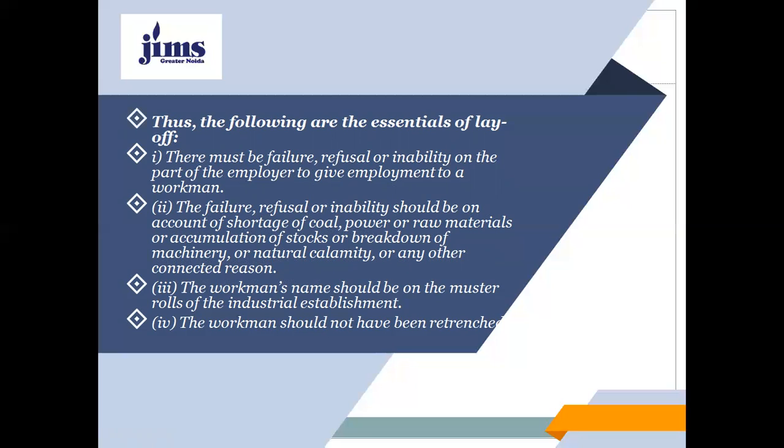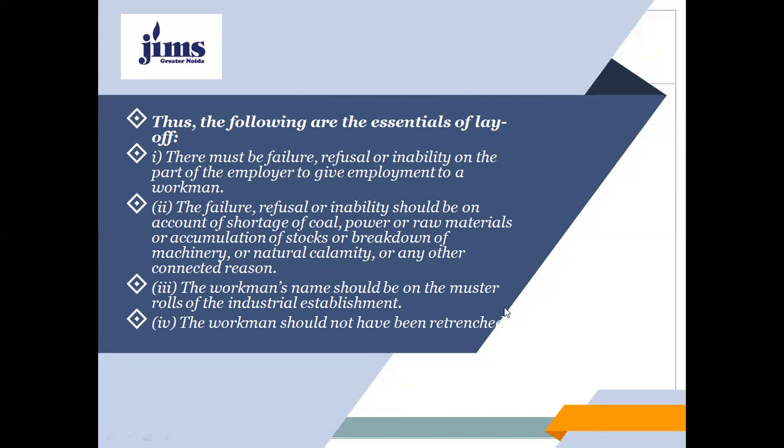The workman's name should be on the muster rolls of the industrial establishment. The workman should not have been retrenched. Means if the workman has been retrenched, then we will not count it as a layoff.